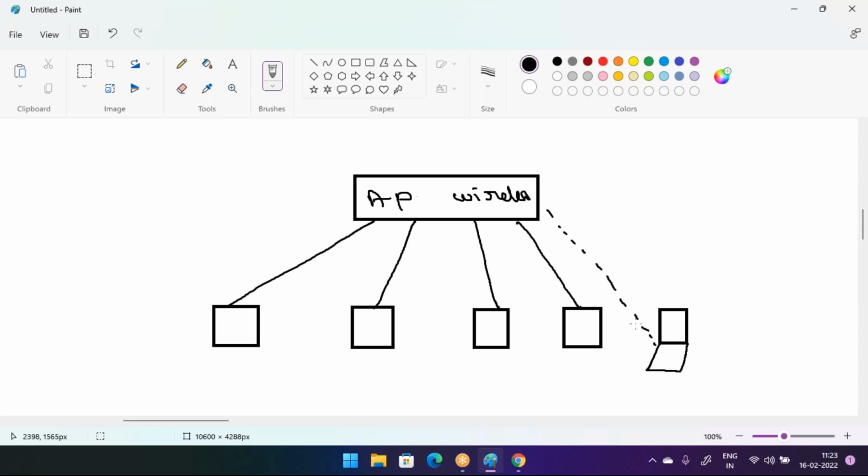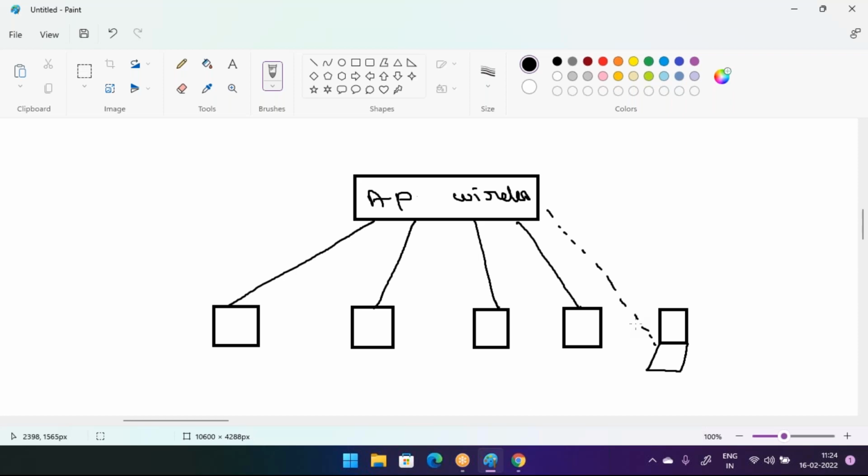It will provide the wired and wireless connectivity as well, and that is the use of the access point. But the switch will provide only wired connectivity. If you go for the wireless access point, it will provide wireless as well as wired connectivity. That is the use of the access point.